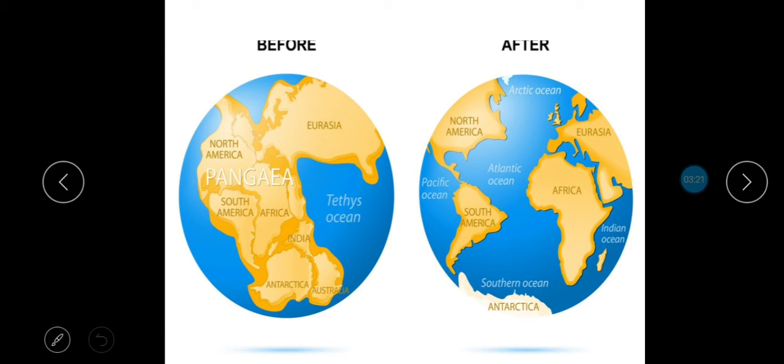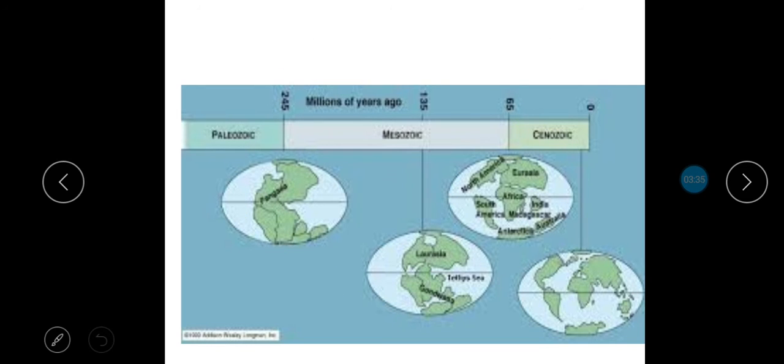Now this picture is just a repetition of the theory, giving a comparative view of the before and after of disintegration of Pangaea. Here, children, this shows a timeline of the breaking up of the Pangaea into different land masses on a geological time scale.